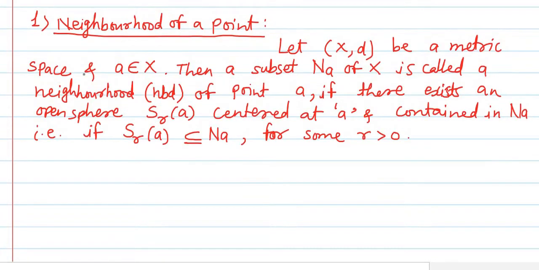I will revise once again. Let (X, d) be a metric space and small a be a point in that metric space. Then a subset Na of the metric space X is called the neighborhood of the point a if there exists an open sphere centered at the point a and contained in that set Na. In other words, the set Na will become the neighborhood of the point a if there exists at least one open sphere centered at a and contained in the set Na. So like this we have the definition of the neighborhood of a point.